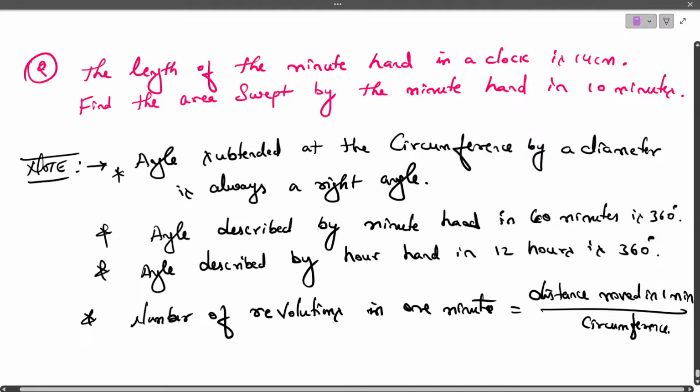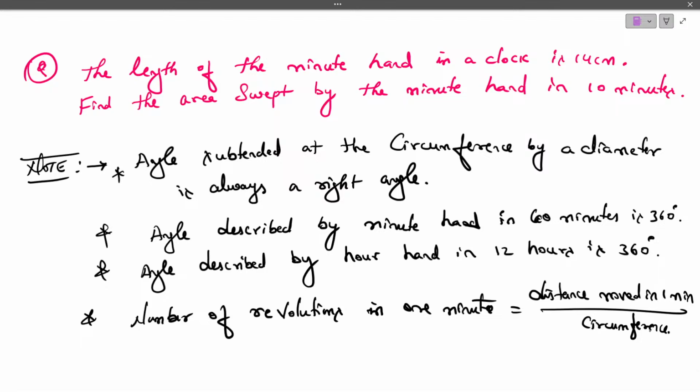So this is a direct formula to find the number of revolutions in 1 minute. Okay? Is this clear? Hope you have understood.